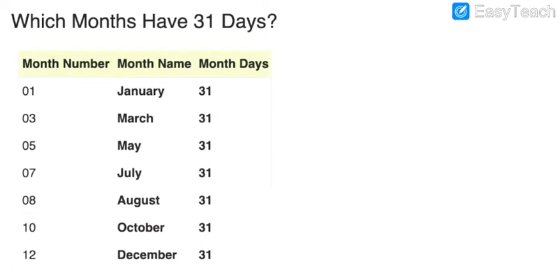Got my points, all dear students? And then last December, in December there are also 31 days. So 1, 2, 3, 4, 5, 6 and 7. How many months are there in a whole year? There are 12 months. Out of 12, 7 months have 31 days. Okay, got my points, all of you? I hope you all understood, my dear students. You have to note down the whole thing.